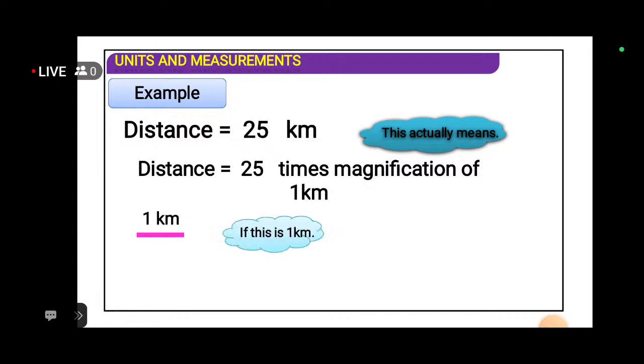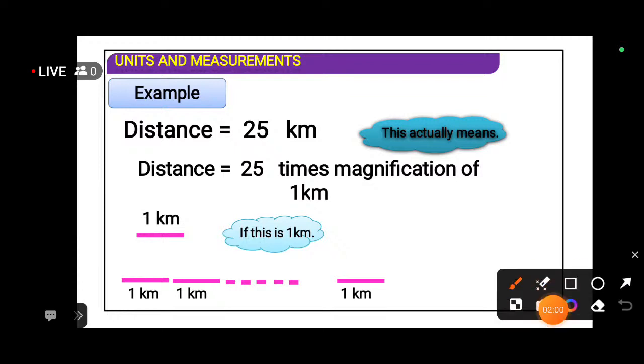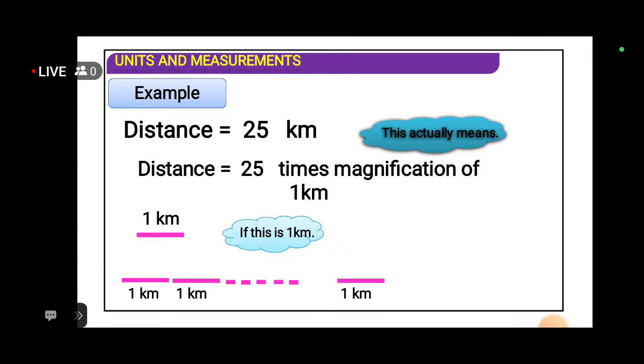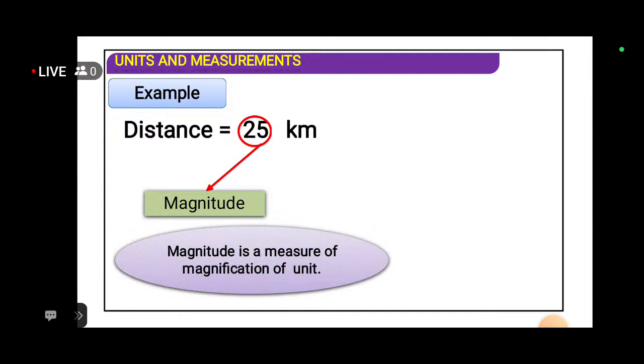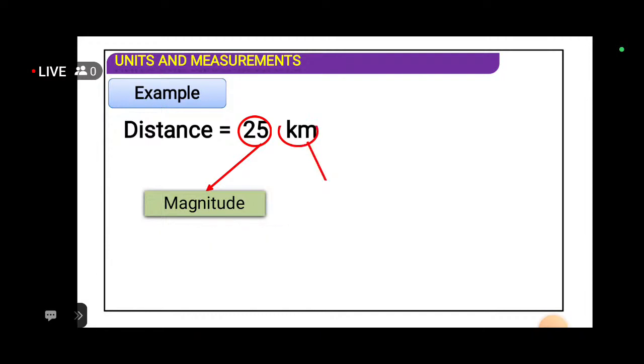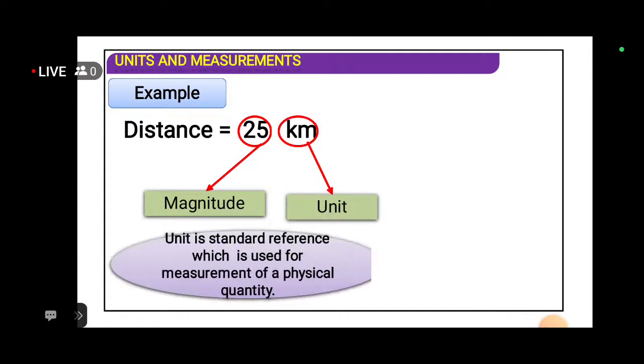If you take it like this, it is 1 kilometer, so 25 kilometers is equal to 25 times 1 kilometer. This 25 represents the magnitude, which is a measure of the multiple of the unit, and this kilometer represents the unit.